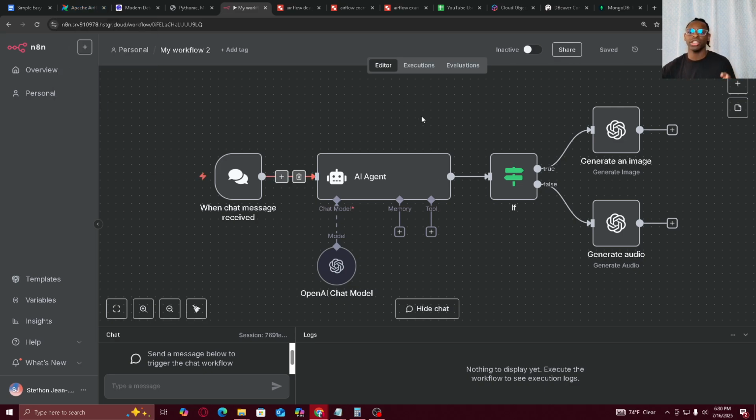So pretty much n8n is a no-code tool, right? So anyone can use this without knowing how to program or anything. Granted, if you know how to program, it gives you a little bit of an advantage, but not really that much, especially if you know how to use the tools that are involved. If you know how to use Excel, you'll be fine at using n8n, right?